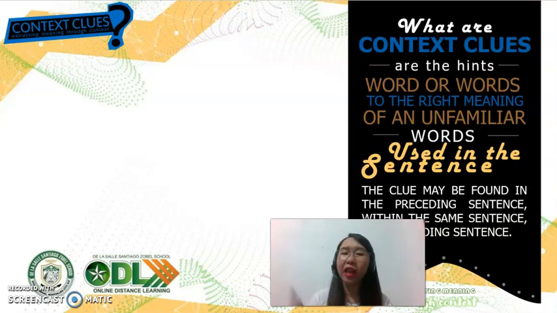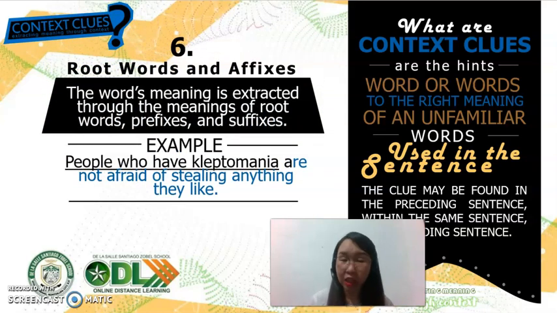On to our very last type of context clue, of course. This one is a bit, if I may say, complex, but let us try to understand here. This is probably familiar to you, but not for some. The last one is called the root words and affixes type of context clue, meaning it's a type of context clue that is extracted through the meanings of root words, prefixes, and suffixes. So the problem here is if you do not know what those affixes mean. Let's try to unlock the word kleptomania.